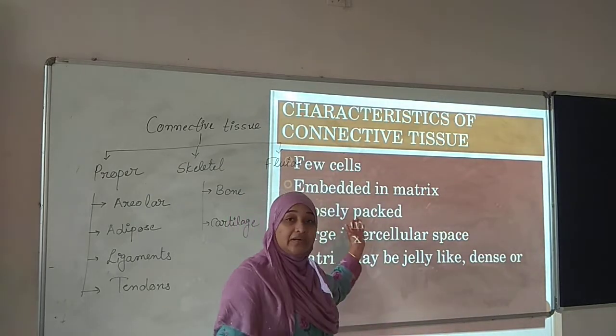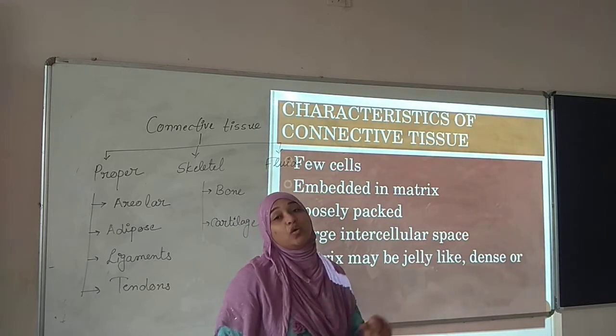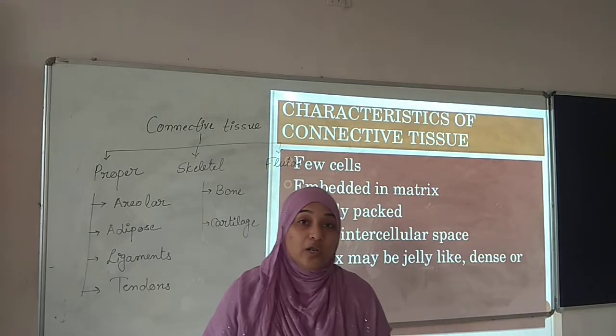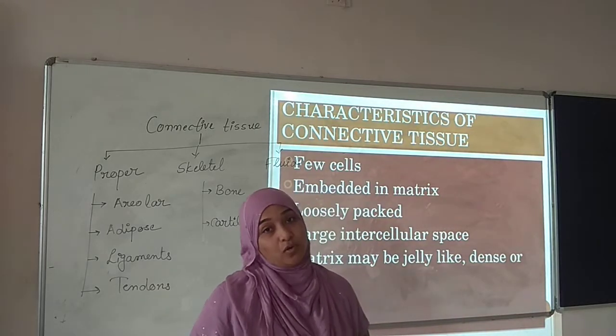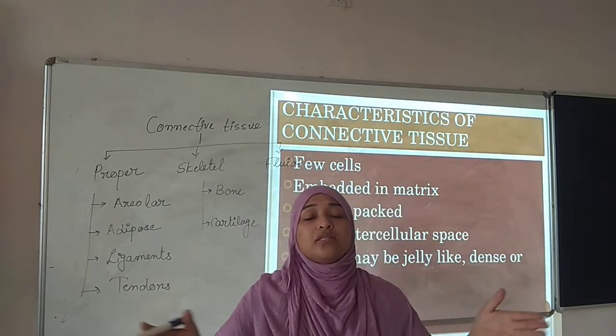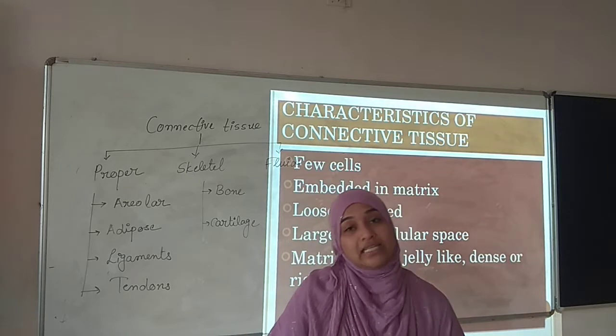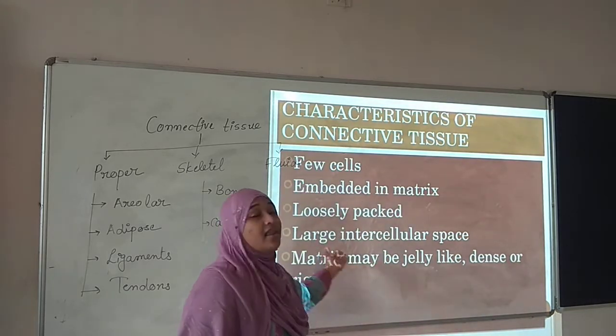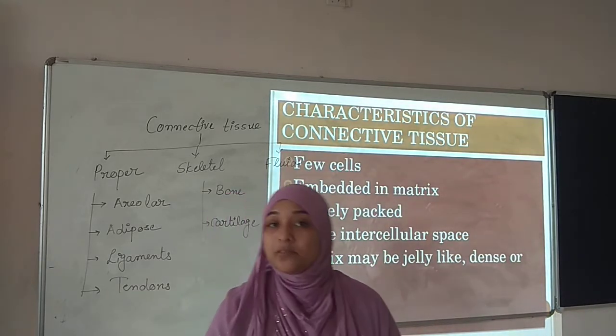Now the third characteristic is they are loosely packed. Who are loosely packed? Cells are loosely packed in this tissue. Loosely packed means lots of space is present in that tissue, or we can say large intercellular space is present.